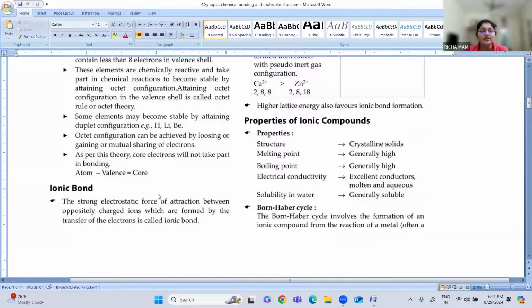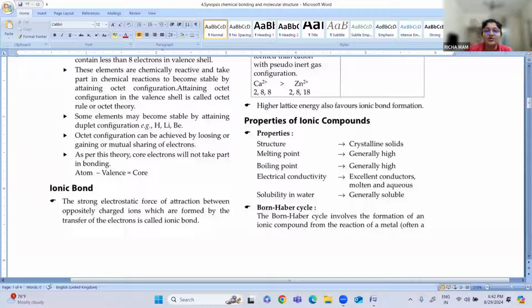So there are some rules. How can the octet configuration be achieved? Either by losing electrons, or by gaining electrons, or by mutual sharing of electrons. Giving and taking of electrons is by forming an ionic bond, or by sharing the electrons mutually, which is called a covalent bond. Like this, the octet configuration can be achieved.